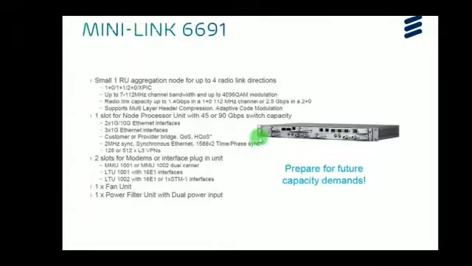It supports 1+0 or 1+1 or 2+0 with XPIC configuration. It supports 7 to 112 MHz channel bandwidth and up to 4096 quadrature amplitude modulation. It also provides link capacity up to 1.4 Gbps in 1+0 configuration with 112 MHz channel, or 2.5 Gbps in 2+0 configuration. It supports multi-layer header compression and adaptive coding and modulation as well.